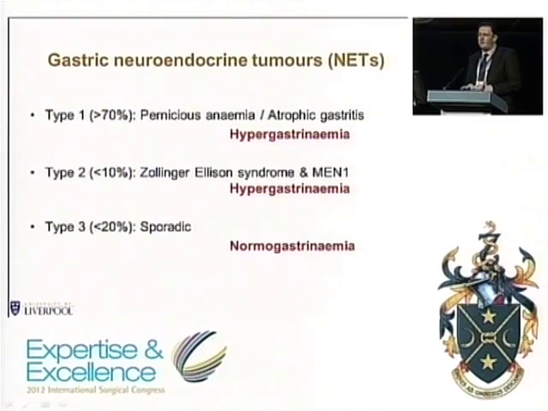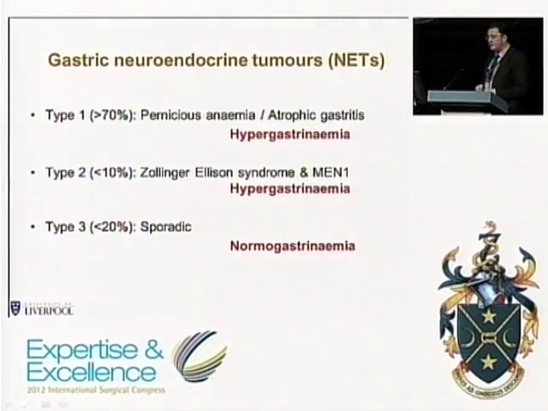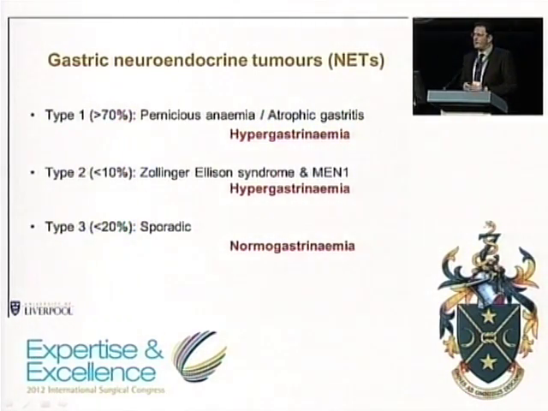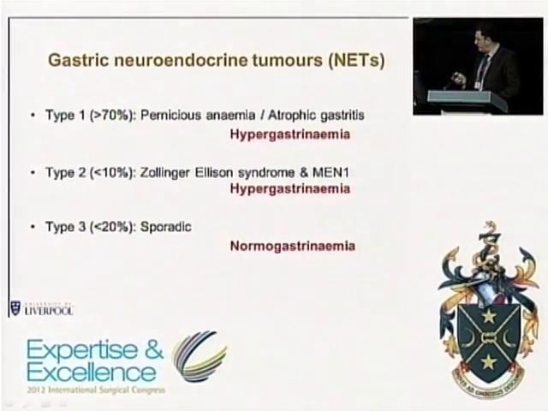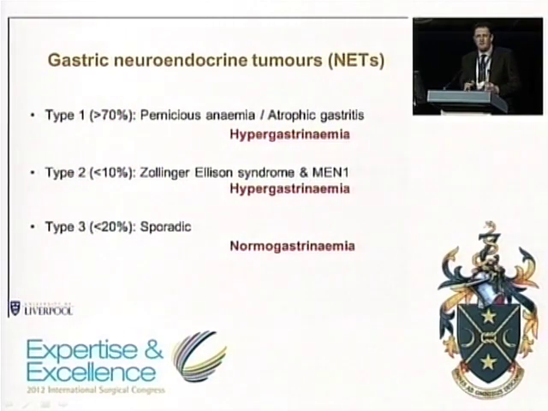As many of you are probably already aware, there are three types of neuroendocrine tumour which have different etiologies. The commonest by far are the type 1 gastric neuroendocrine tumours, which arise on a background of chronic autoimmune atrophic gastritis and usually pernicious anemia. Type 2 gastric neuroendocrine tumours form less than 10% and arise in the context of Zollinger-Ellison syndrome, but not the sporadic form, usually the ones that are associated with MEN1. Type 3 gastric neuroendocrine tumours are not associated with a raised gastrin, unlike the others, form about 15–20%, and these are raised sporadically and are a different type of tumour again.